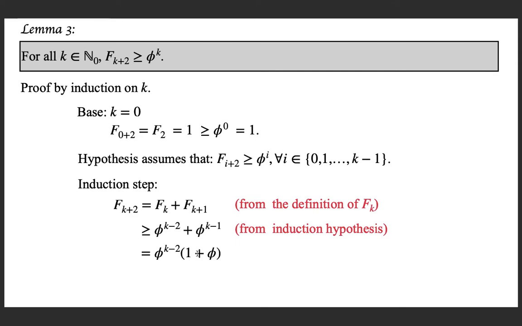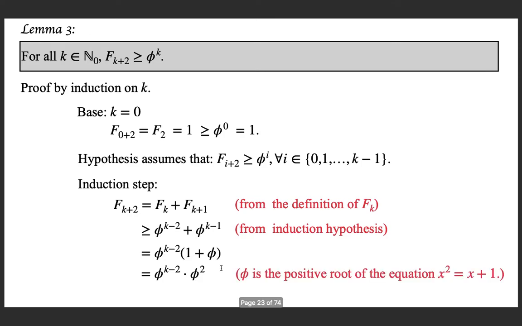So, this is the result that we are getting, and we know that from the golden ratio, phi square is equal to phi plus 1. This is what we know, because phi is the positive root of the equation x square is equal to x plus 1. So, phi square is nothing but 1 plus phi. Now, if you solve it, you can write it as phi to the power k minus 2 plus 2, which is phi to the power k. So, we are proving that F k plus 2 is greater than or equal to phi to the power k, which is exactly what we wanted to prove.